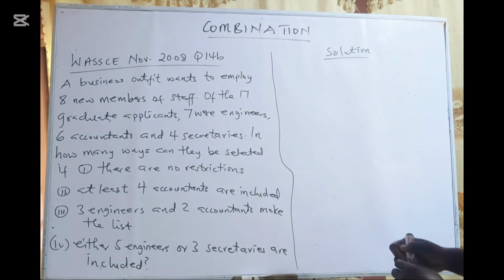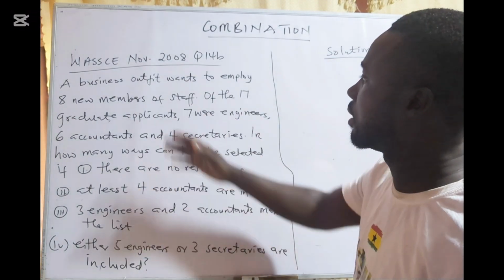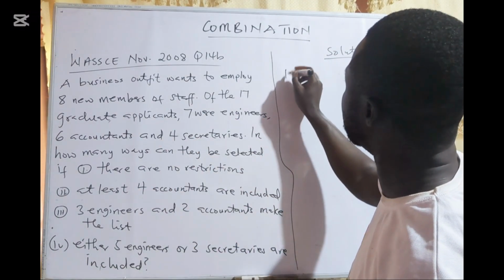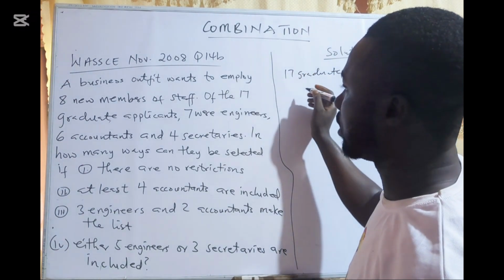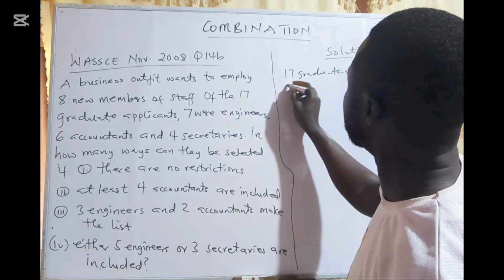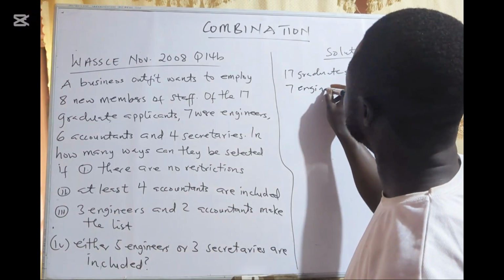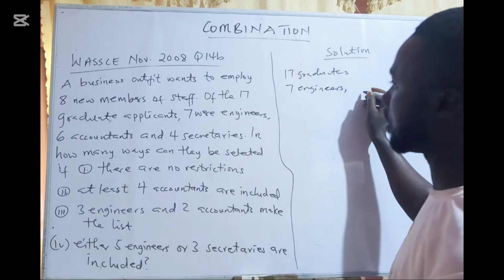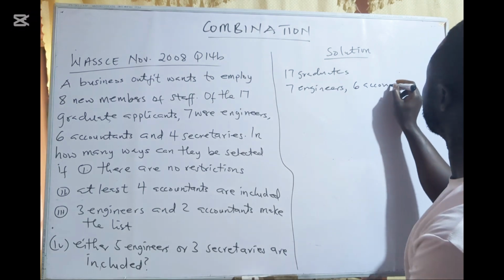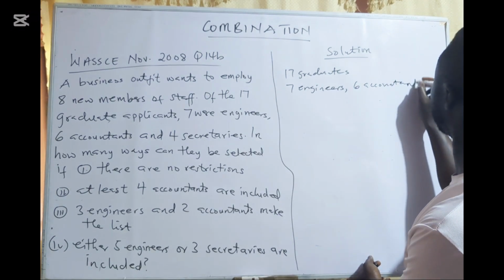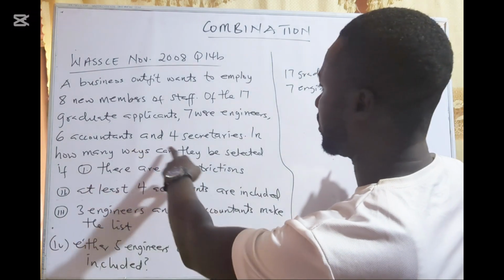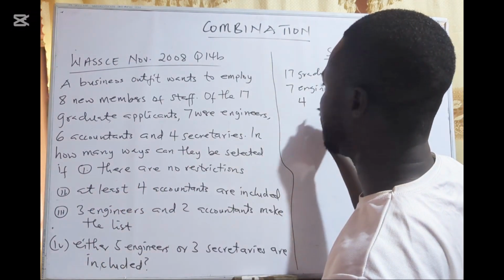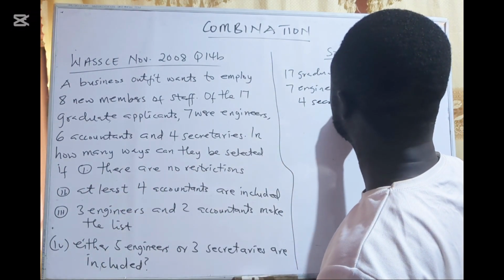Alright, so we have what? 17 graduates. Of the graduates, we have 7 engineers, 6 accountants, and then 4 secretaries.